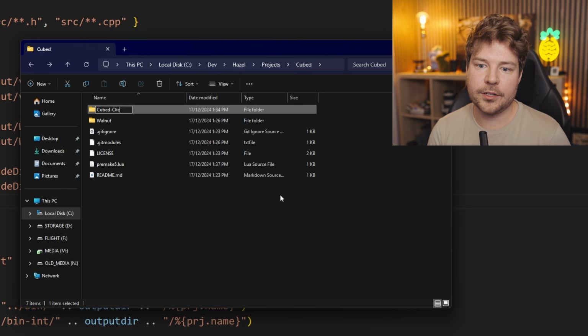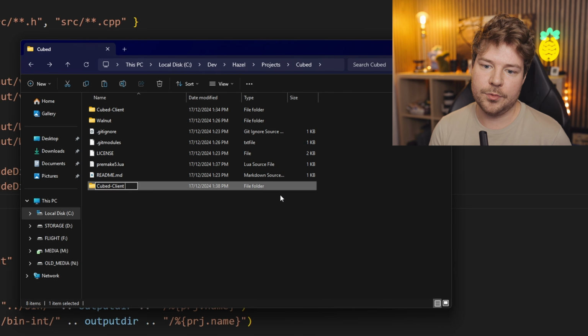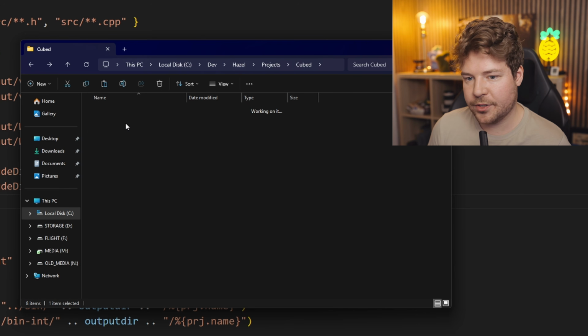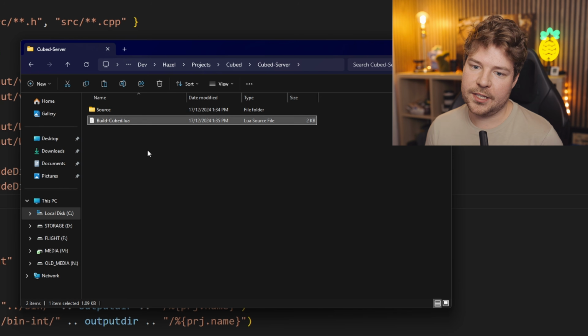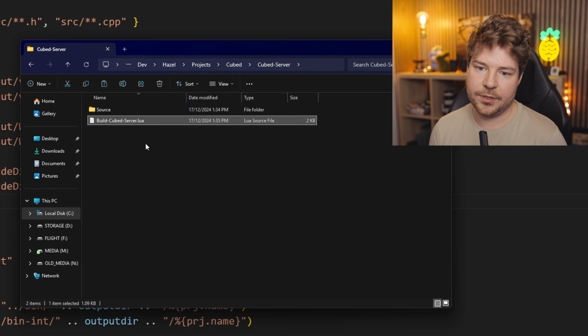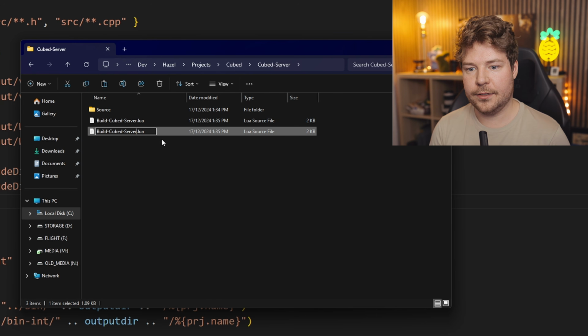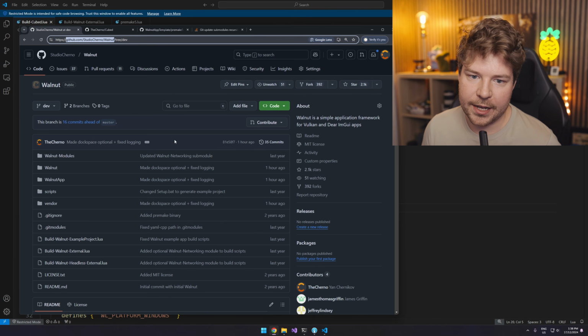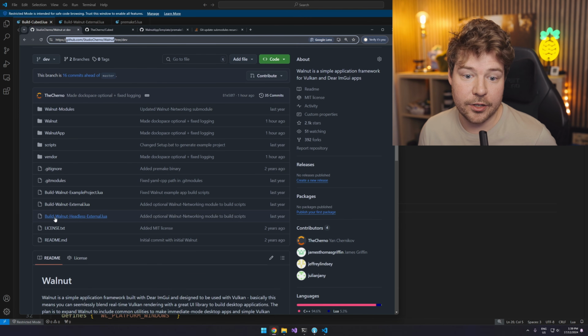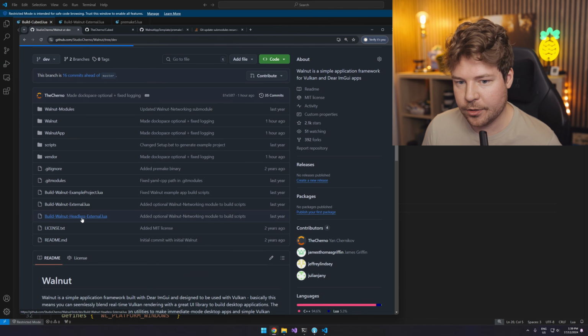So let's actually change around a few things. Let me call this cubed client, and then we'll call this cubed server. So we've got two different directories. I've just copied and pasted them. And with the server specifically, I want to have build cubed server, but then I want to copy and paste this and have build cubed server headless. Now, Walnut does actually have a headless configuration, which is great. So you can see there's build Walnut headless external, which is what we need to run.